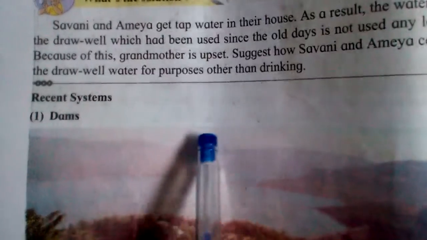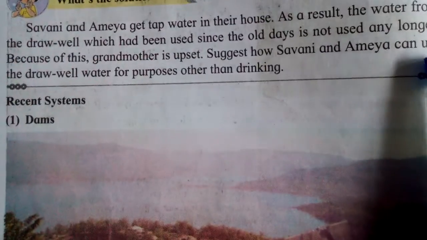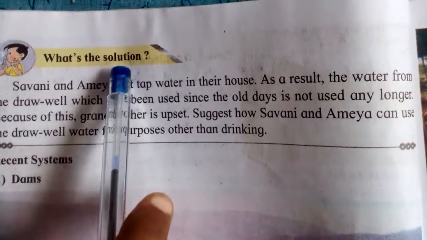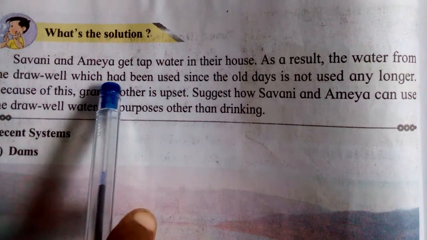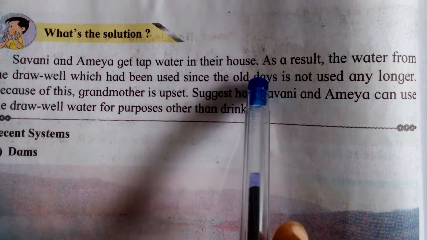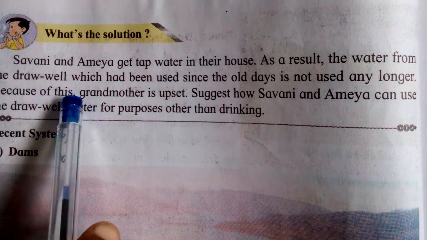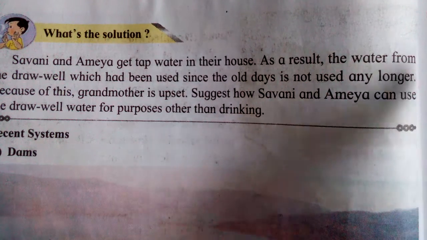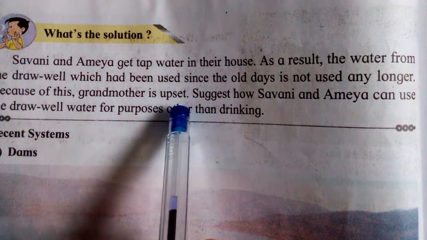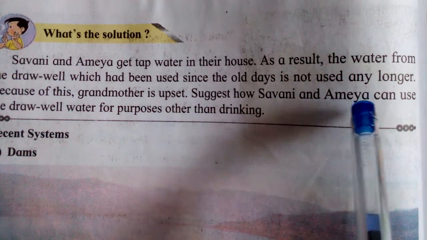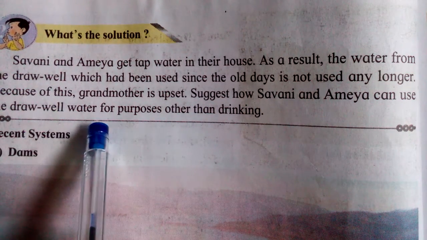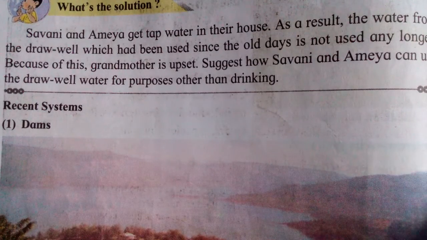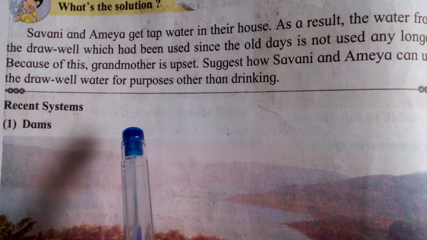Now see, here what's the solution. Savani and Ameya get tap water in their house. As a result, the water from the draw well, which had been used since the old days, is not used any longer. Because of this, grandmother is upset. Suggest how Savani and Ameya can use draw well water for purposes other than drinking. Okay. Then what's the solution for that?